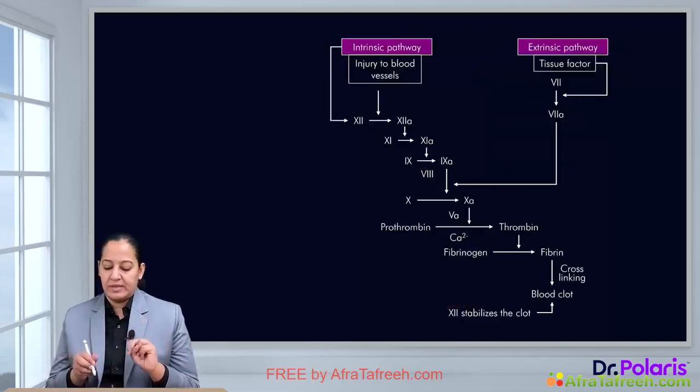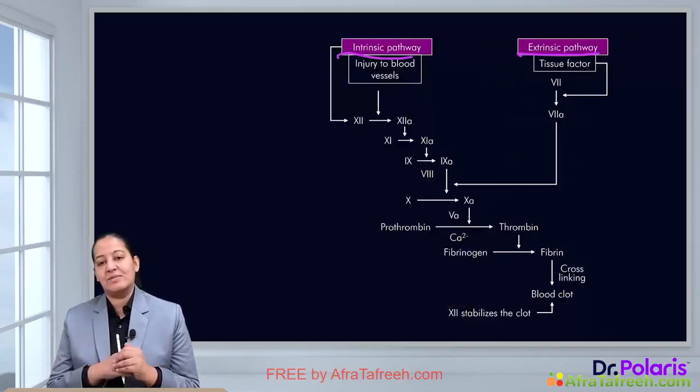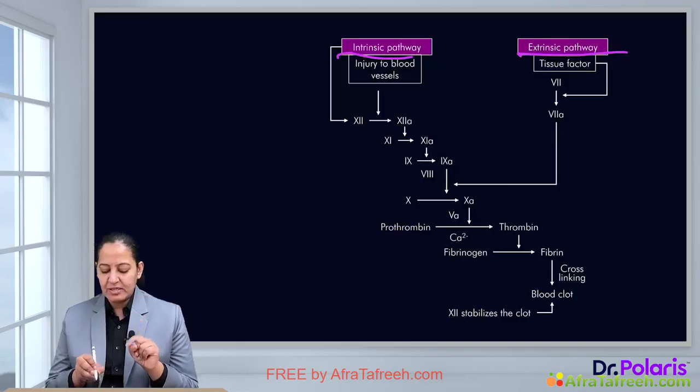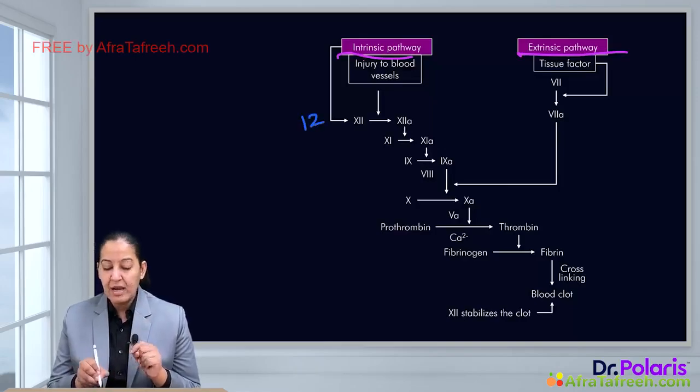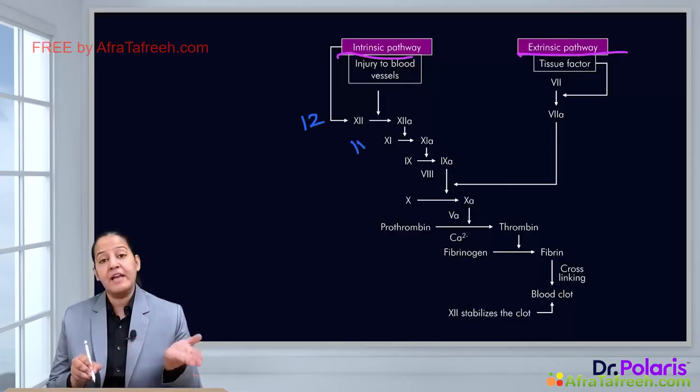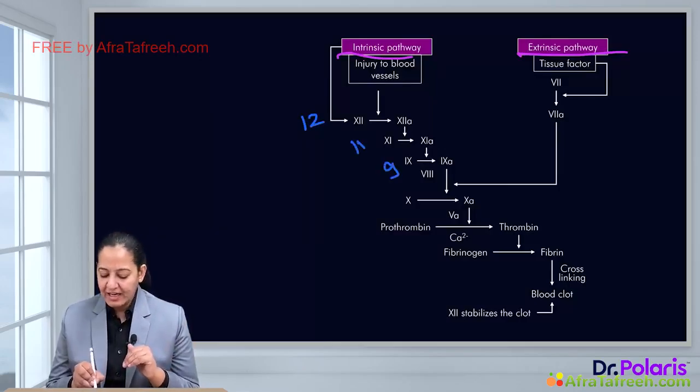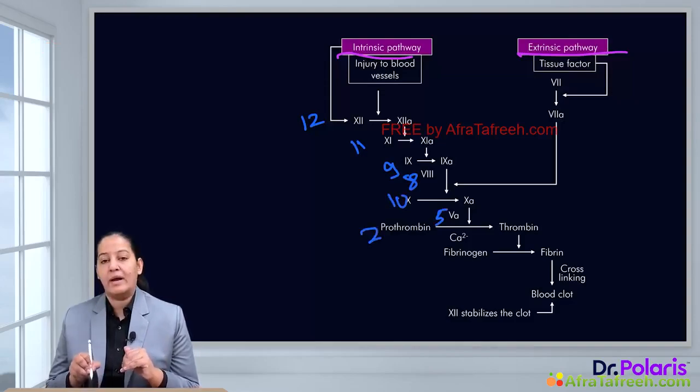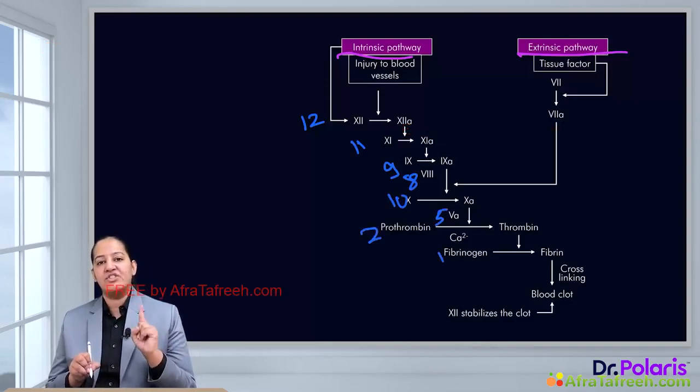So there are two pathways here, intrinsic pathway and extrinsic pathway. You can understand in intrinsic pathway it is factor number 12 which leads to activation of 11. 11 leads to activation of 9. 9 in presence of 8 leads to activation of 10. 10 in presence of 5 leads to activation of 2 and 2 leads to 1. So factor number 1 is the last factor which gets activated here in intrinsic pathway.